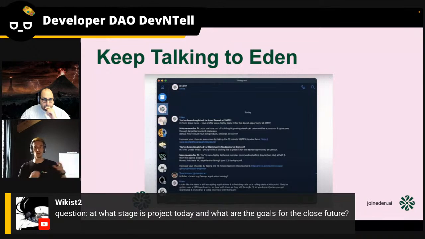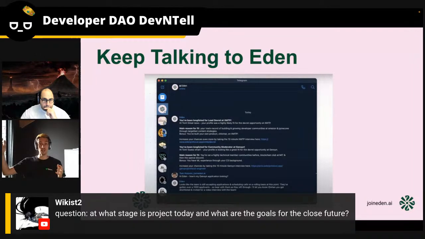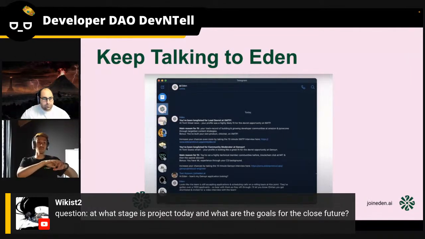Today, actually yesterday, we just launched to the Developer DAO community. This means that right now you can go to the Iden website. I will give you the link at the end, and you are able to join us, join the Oasis, and at the same time, we are in the process of finding these incredible opportunities and connecting everyone together. So the development side, even though we are still developing some things, is largely mature enough. And now we are in the phase of launching it and allowing as many people to join.